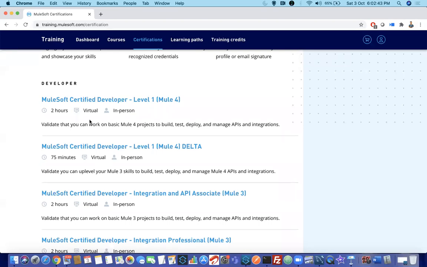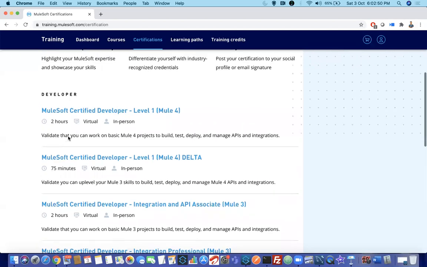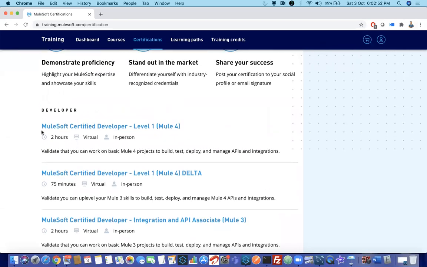Their exam is 75 minutes because there are very few questions there. And for the new users, people who are learning new, this MuleSoft Certified Developer Level 1 Mule 4 is what you need to go for. You need to opt for this certification. It has 60 questions. You have 2 hours of time.